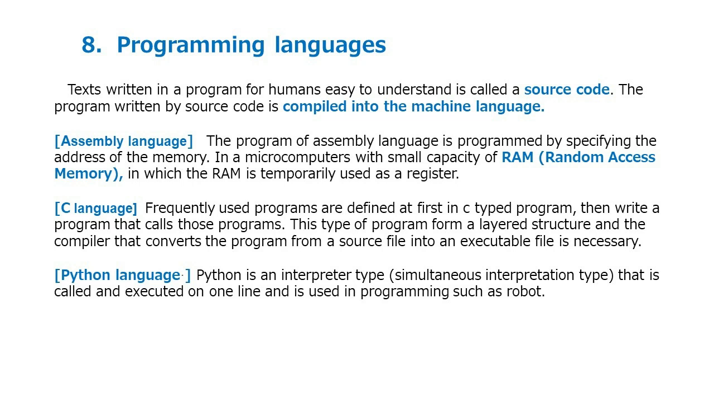programs. This type of program forms a layered structure, and the compiler that converts the program from a source file into an executable file is necessary. Python language: Python is an interpreter type, simultaneous interpretation type, that is called and executed on one line and is used in programming such as robots.